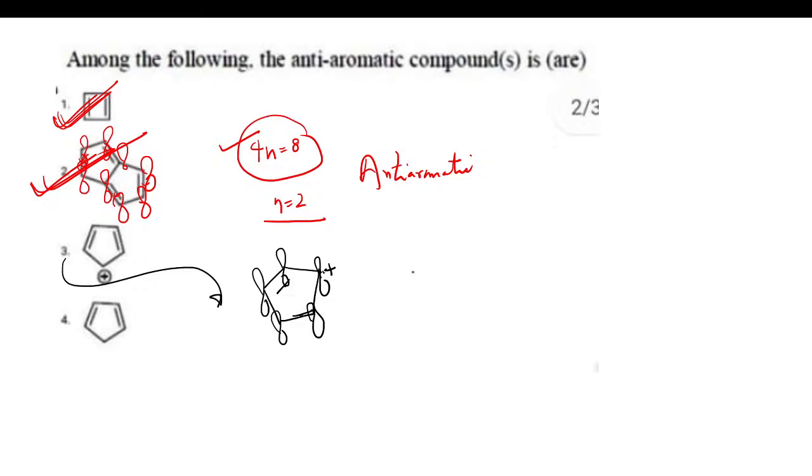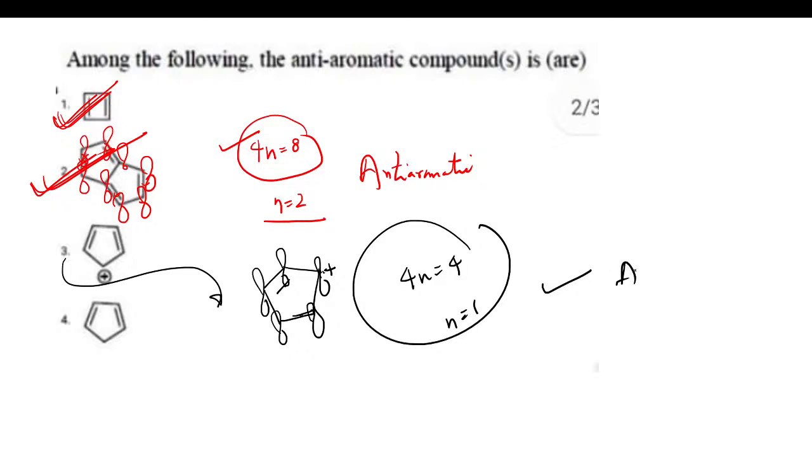So 1 2 3 4. 4n is equal to 4, n is equal to 1. So this compound is also anti-aromatic. So option C is also correct.